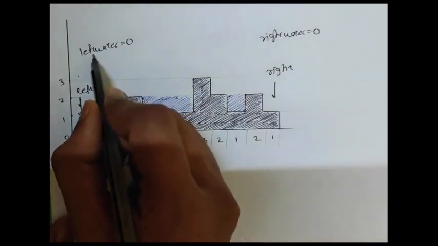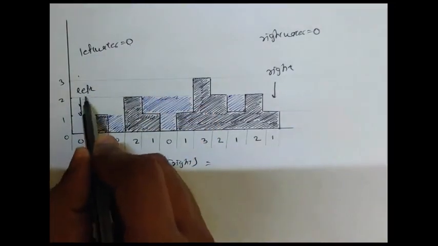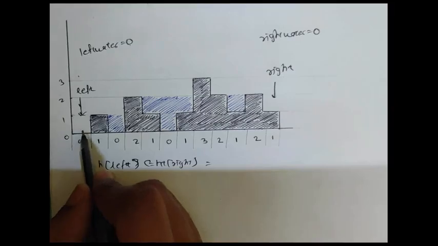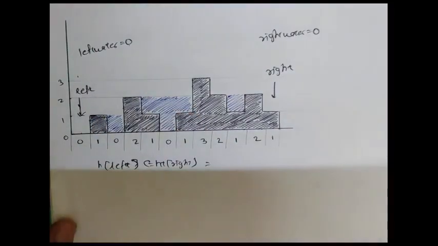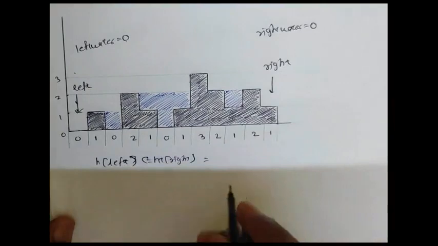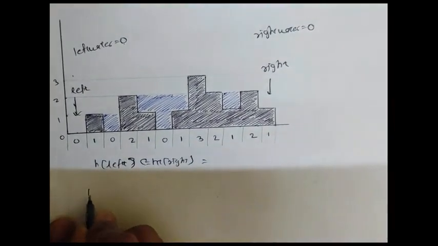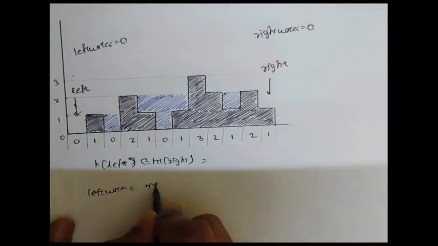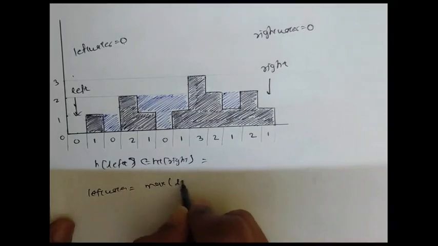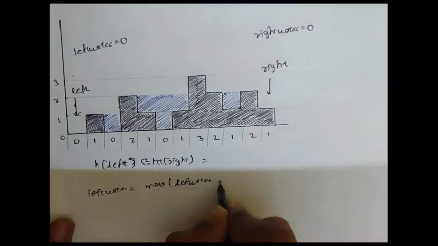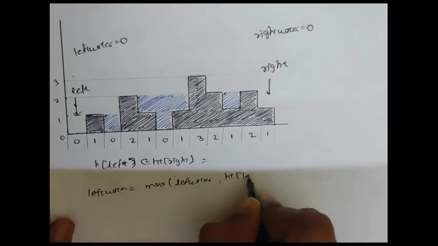What is the maximum of two? Left water and the height of left. So the left water is max of left water comma height of left.